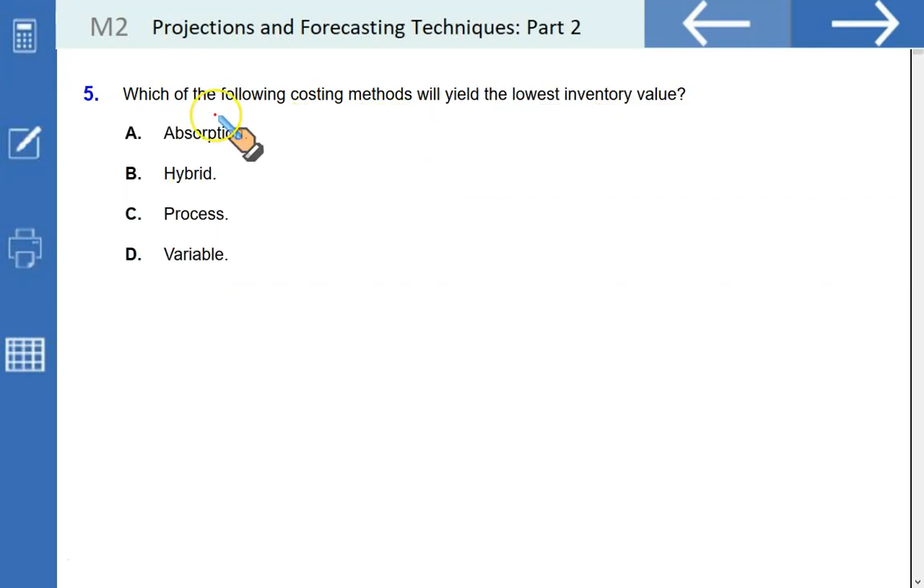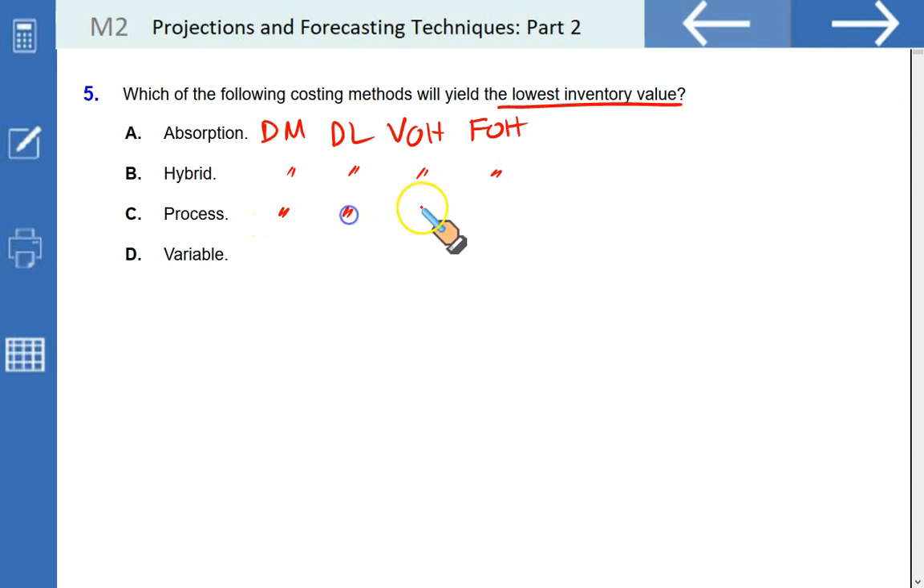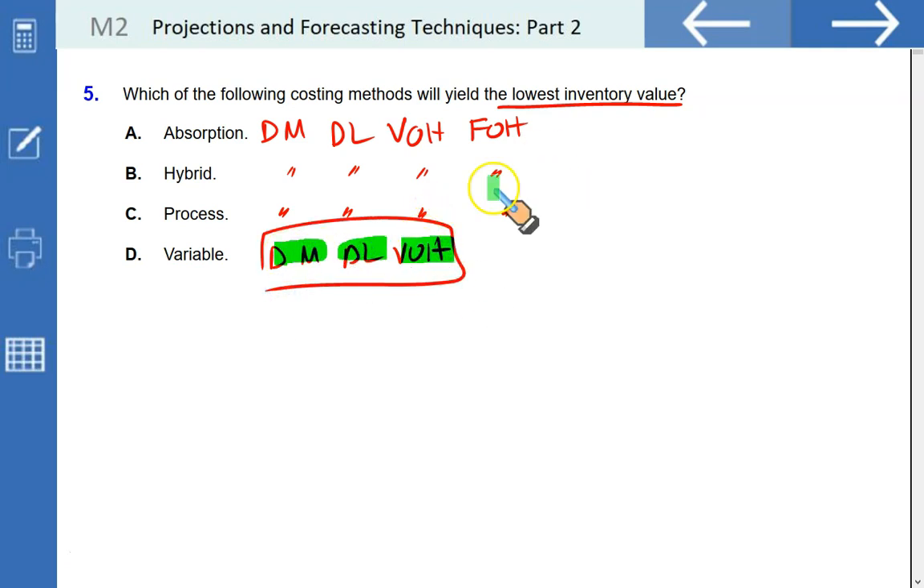2 only. Which of the following costing methods will yield the lowest inventory values? Absorption costing involves the direct material, direct labor, variable overheads, and fixed overhead as a part of inventory. These are called inventoriable cost. Same in the hybrid. Hybrid is a system that is the combination of job order costing or process, job or batch. Process costing also involves these 4 costs, but variable costing only takes in direct material, direct labor, and variable overhead. So in this case, the cost will be lowest because it has just got 3 components, not the fixed overhead. So the unit cost will be lowest in D.